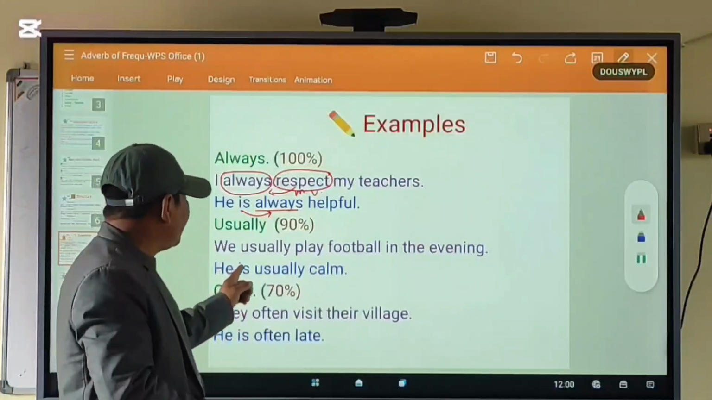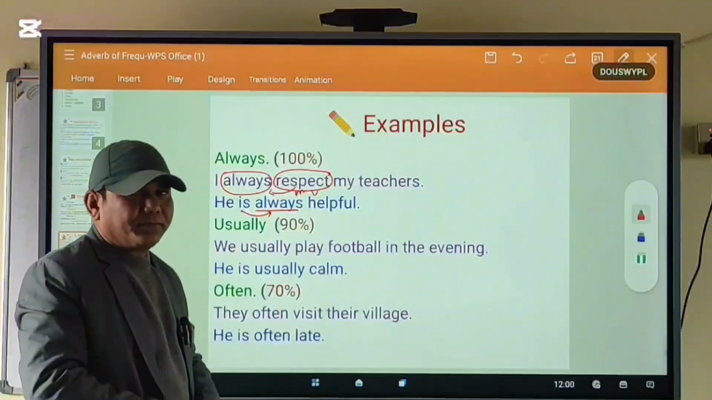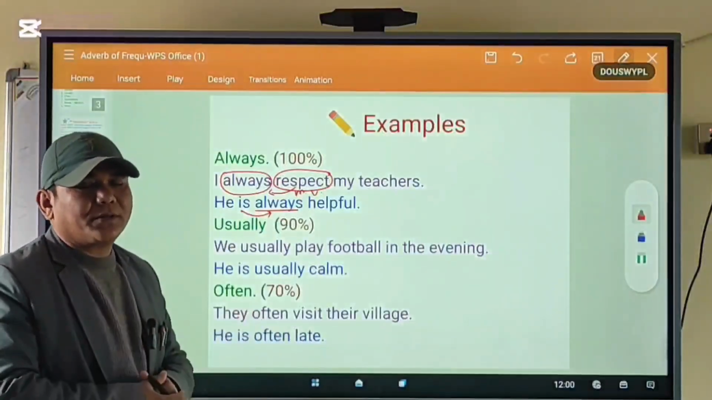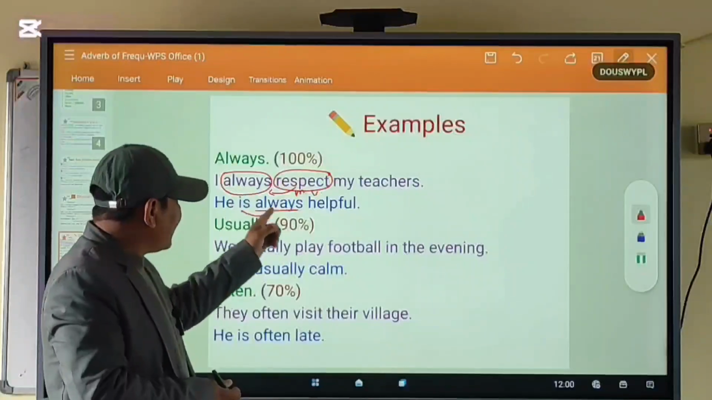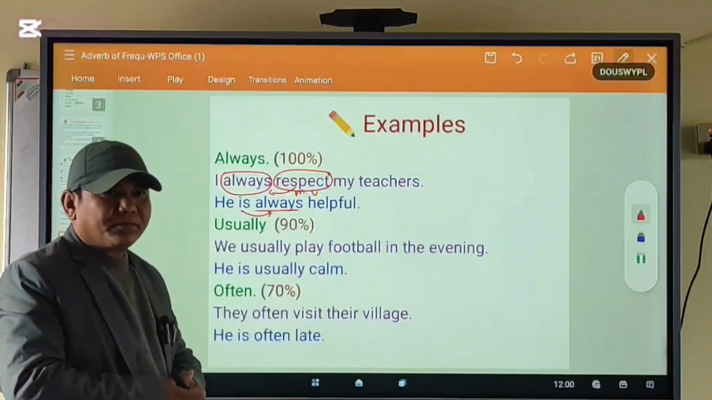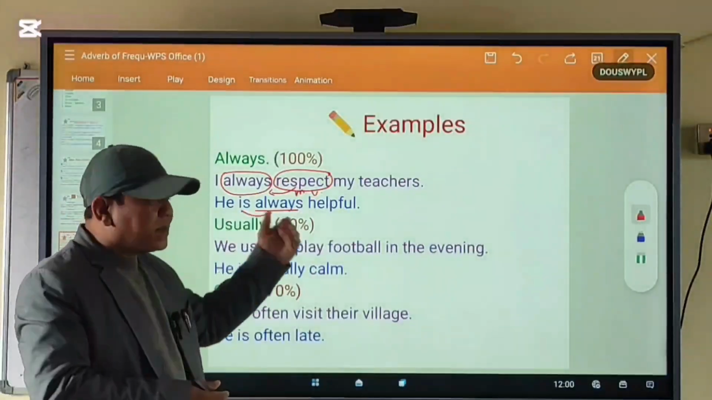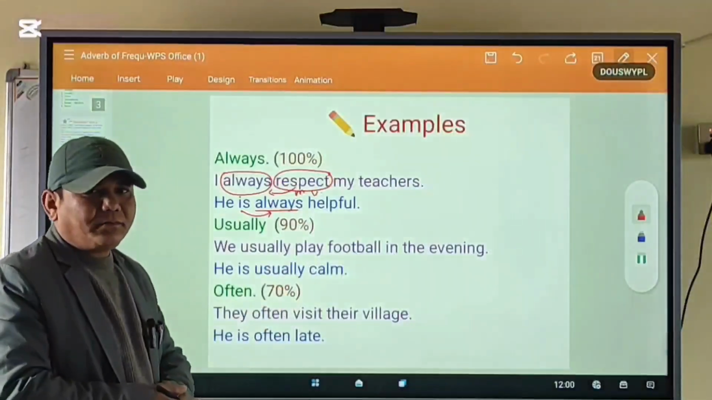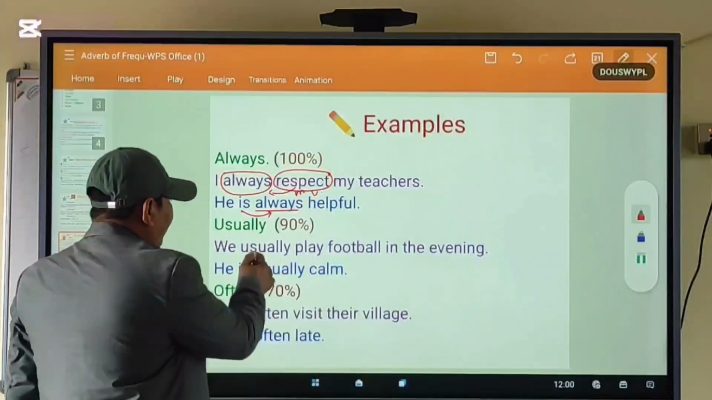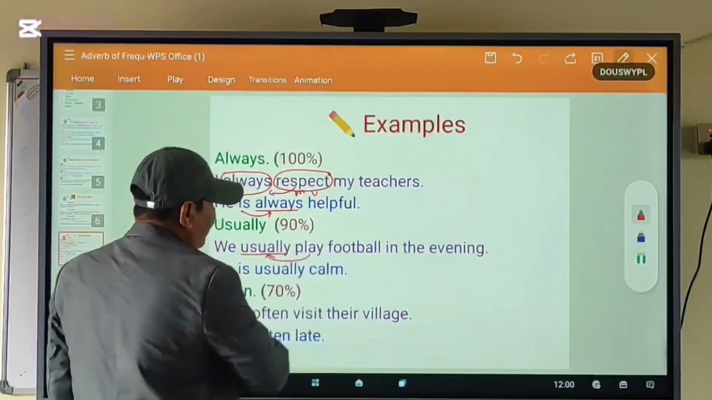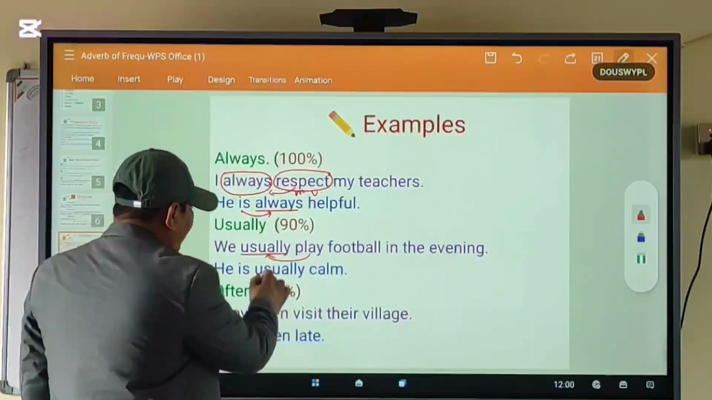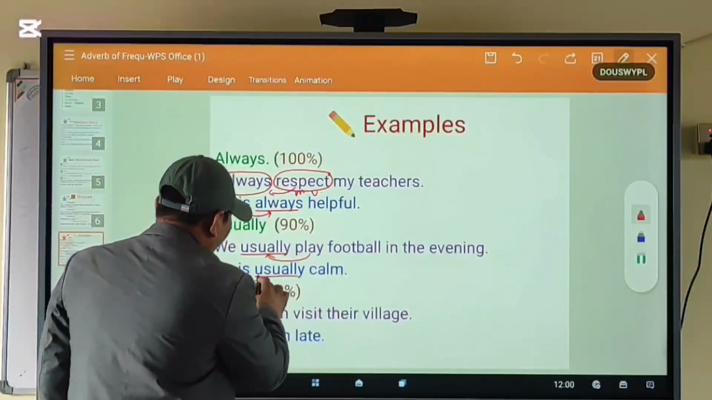Similarly, he is usually calm. It means what? It means he is 90% calm. He is most of the time calm. Look at this. Usually is used before main verb. Okay? Usually is used after to be verb.